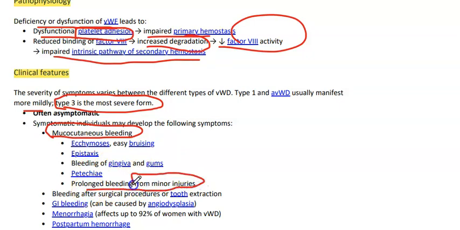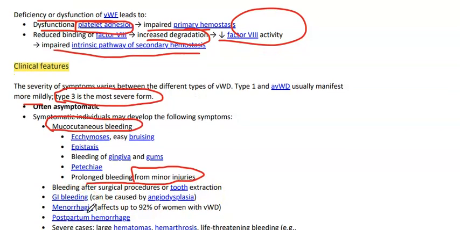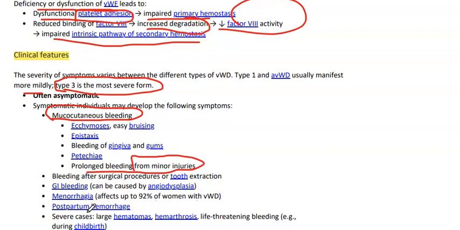So in a case scenario, there will be bleeding from minor injuries, bleeding after surgical procedure or tooth extraction, GI bleeding, and menorrhagia, like heavy menstrual bleeding.